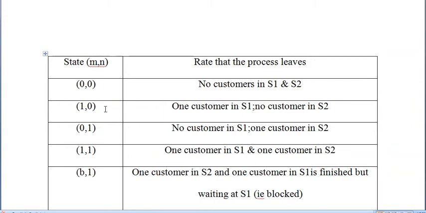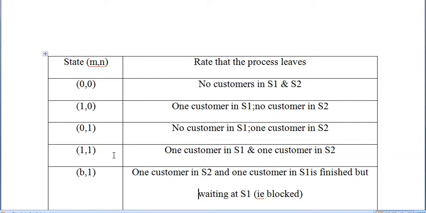Then the second possibility is 1,0. This means there is one customer in server 1 and no customer in server 2. Another possibility is 0,1. This means there is no customer in server 1 and one customer in server 2.